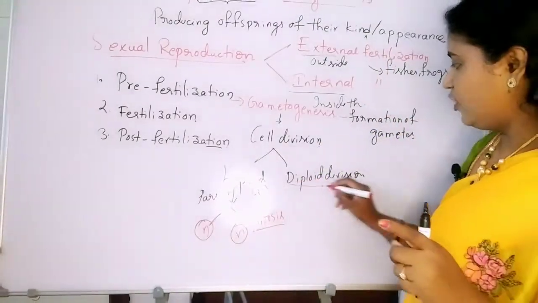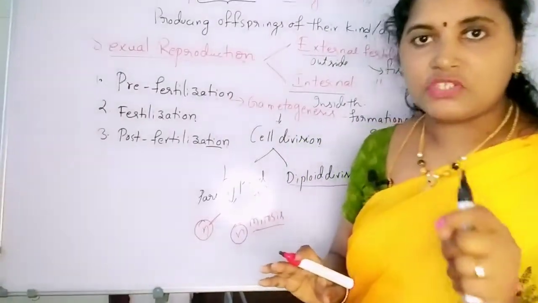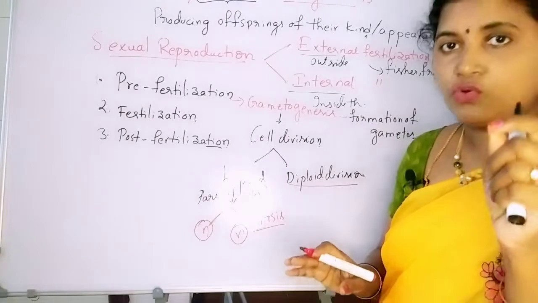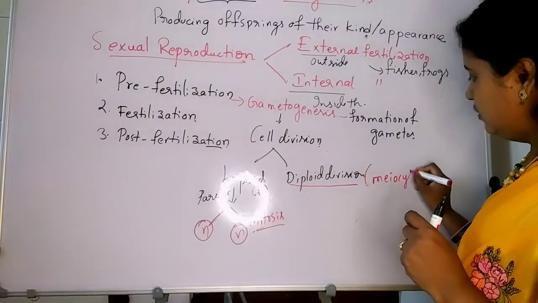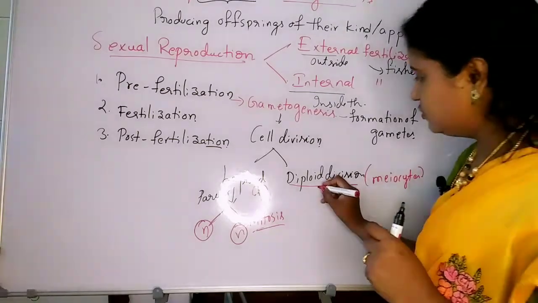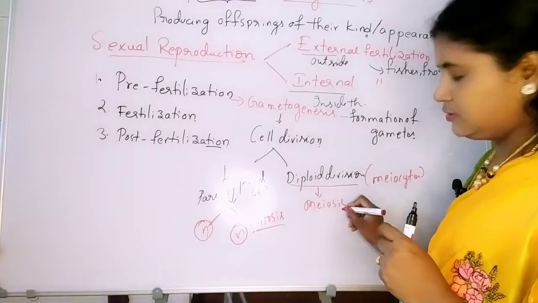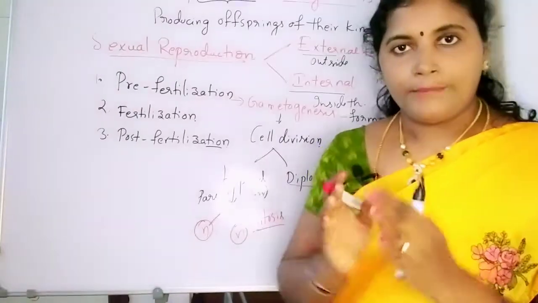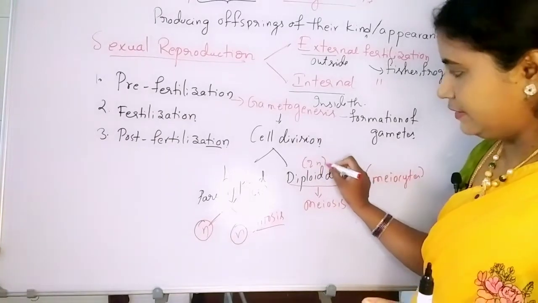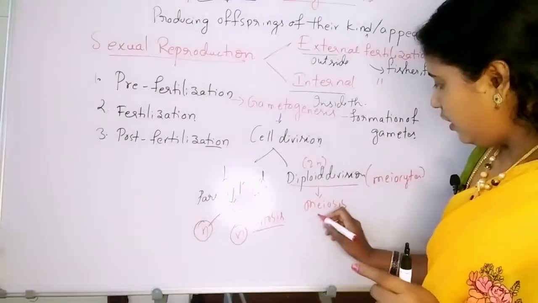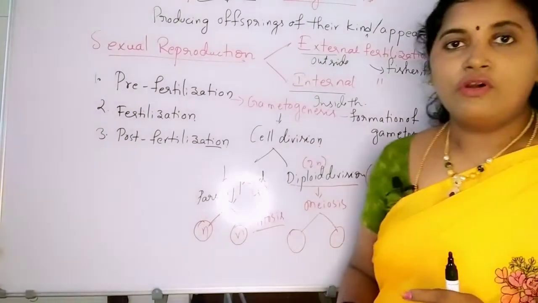But in the diploid division, the parent body contains special cells known as meiocytes. These cells undergo the division called meiosis. Meiosis means 2n condition, where only half of the chromosomes are shared to the daughter cells.